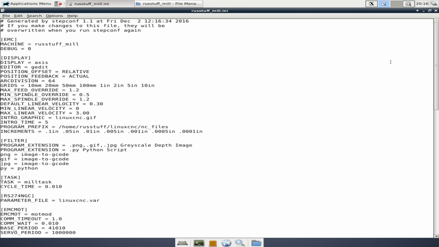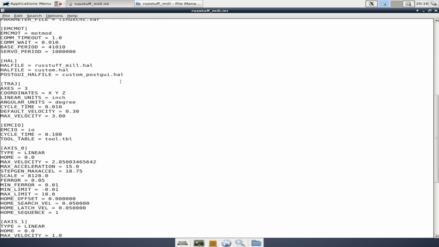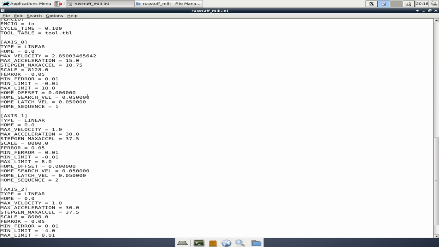Let's go ahead and open the INI file, and you can see here the 3 categories I mentioned, which are comments that have a pound in front of them, sections, which are in braces, and then variables, which is anything to the right of an equal sign. The sections that we're going to actually edit are going to be the display section, and then the axis sections. You'll see there's axis 0, which is our X, axis 1 is our Y, axis 2 is our Z.